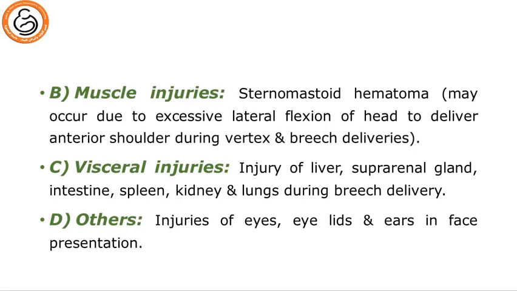After nerve injuries, we have muscle injuries: sternomastoid hematoma, which may occur due to excessive lateral flexion of the head to deliver the anterior shoulder during vertex and breech deliveries. Visceral injuries include injury of the liver, suprarenal gland, intestine, spleen, kidney, and lungs during breech delivery due to vigorous manipulation of the fragile neonate. Others include injury of the eye, eyelids, ears, and face presentation.